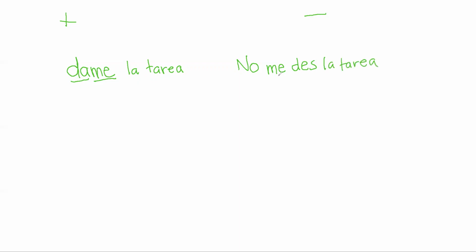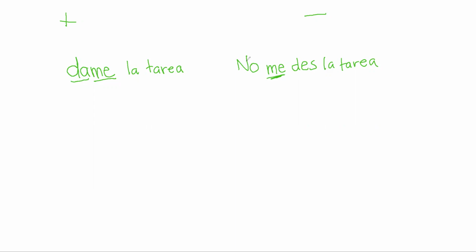Okay, so this isn't a suggestion. This absolutely has to happen. You have to put the object pronoun before the conjugated verb in this case. Now, you might have heard that rule before: you put the object pronoun before the conjugated verb, but sometimes if you have an infinitive, you can attach it to the infinitive, or if you have a present participle, you can attach it there, or put it before the conjugated verb. But when it comes to commands, there is no option.